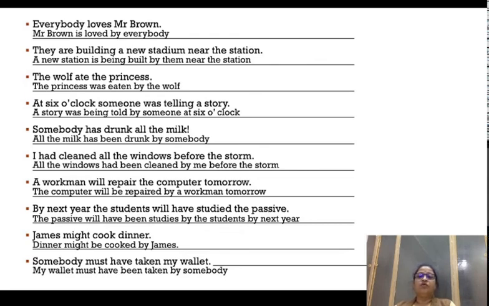This is how you perform all your active and passive voice exercises, and I am hoping and expecting that it must have made some points clear in your head. In case you want more exercises on any of the topics that we are covering in our modules, you can always reach out to me through your WhatsApp groups. You can have my phone number and call me up and take the exercises from me. I've got lots of practice worksheets that can be used by you, and yeah, that's it for now.